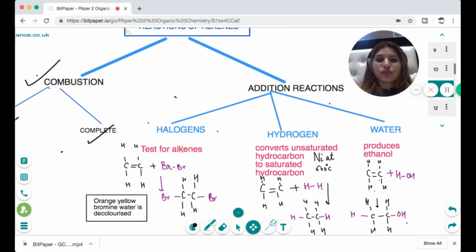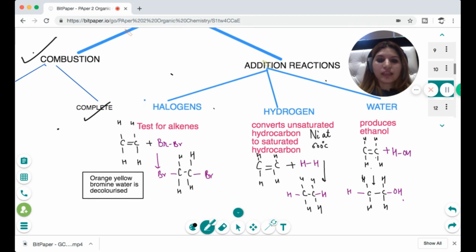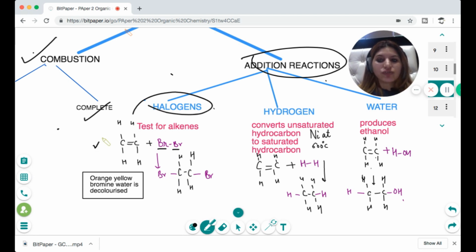Then it shows addition reactions. Now, what are addition reactions? When you react it with a halogen, the double bond breaks into a single bond, and the 2 atoms attach to each side of the double bond. So when you take ethene and react it with bromine water, this is a test to distinguish between alkane and alkene. The bromine water is orange-yellow in color, and if you pass it through alkenes, it will turn clear. So alkenes decolorize bromine water.